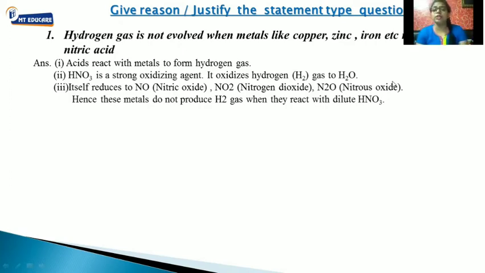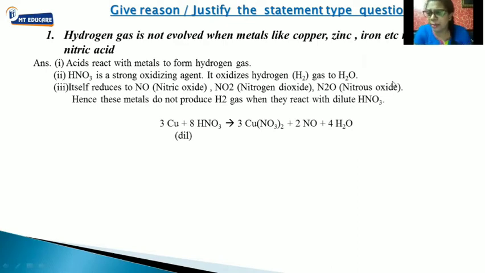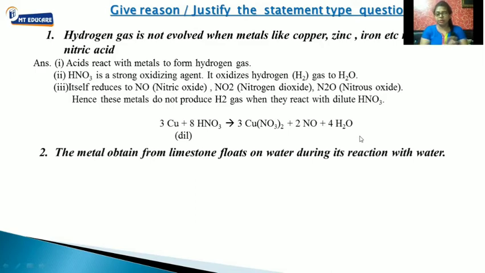This can be asked in the form of give reason, or they can also tell you to justify the statement. Okay. Here is the reaction with one of the metals. We have seen the reaction with copper over here: copper plus HNO3 giving us copper nitrate, Cu(NO3)2, plus NO, that is nitric oxide, plus water, that is H2O. Fine. So let's talk about the next question.